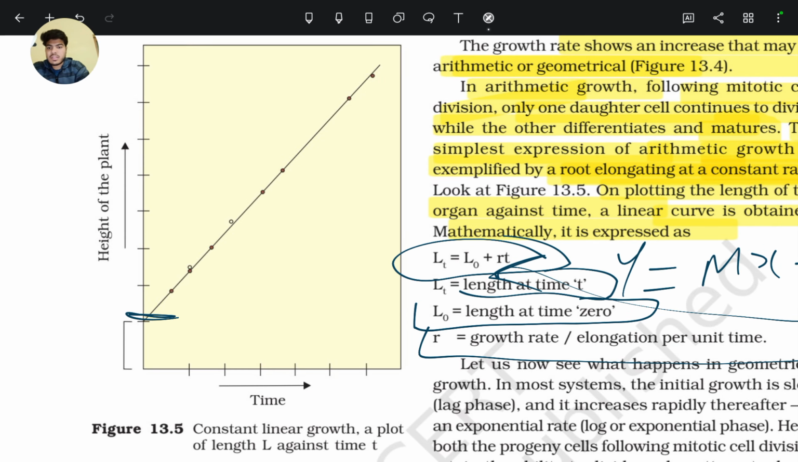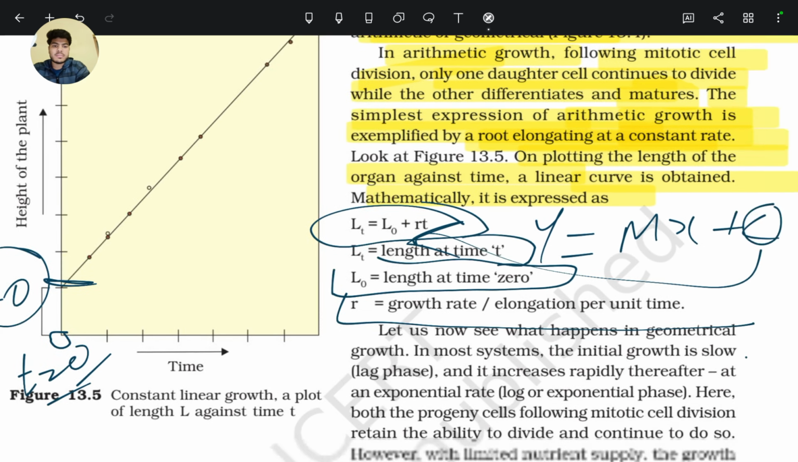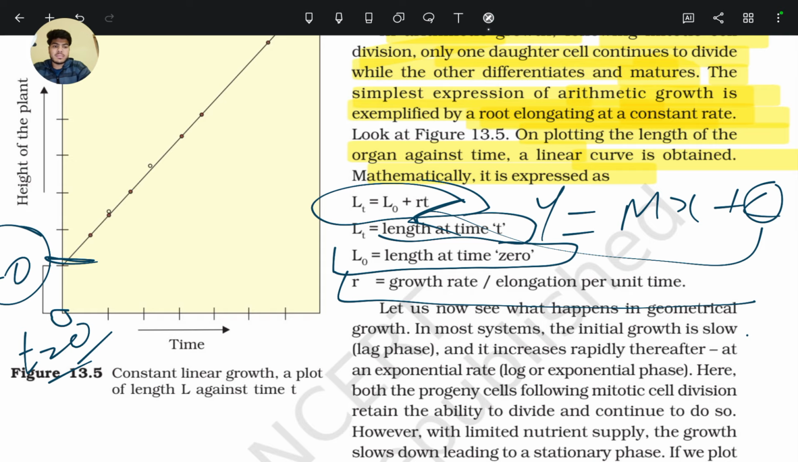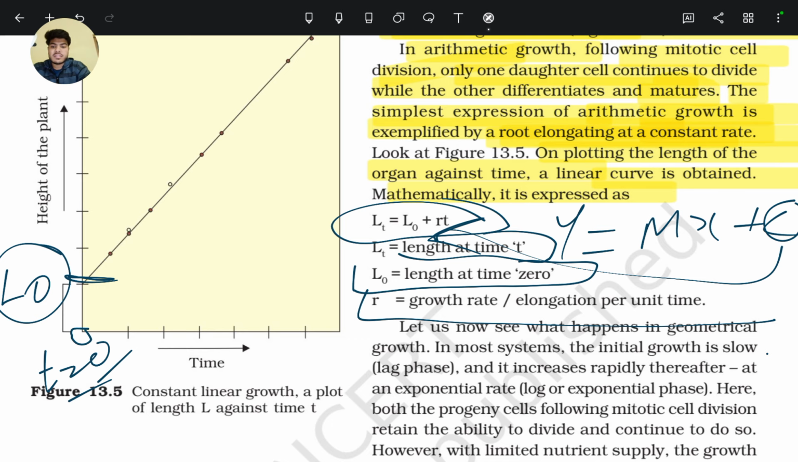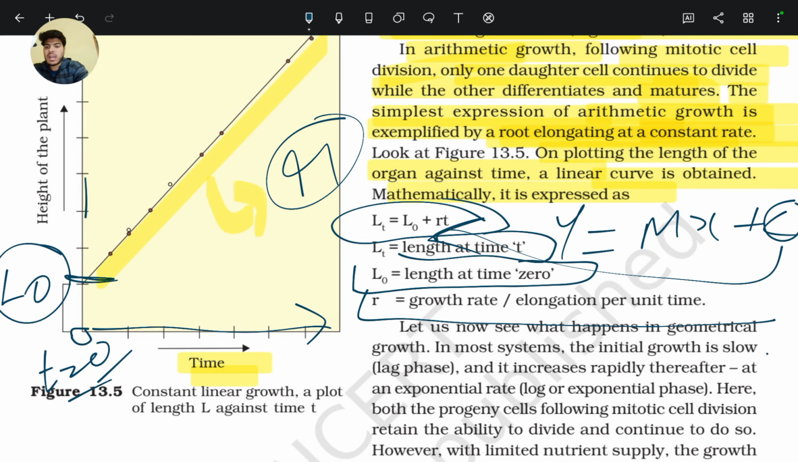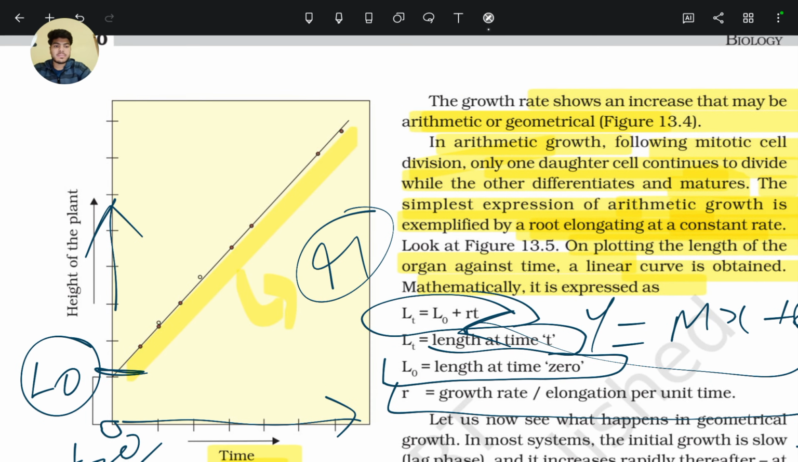So here this is the initial height of the plant. L naught is the initial height of the plant at, let's say, time t equal to 0, and m is the slope, and time is on the x axis, and r, that is the slope, is the growth rate or elongation per unit time. So as time increases, the height of the plant also increases. So this is an example of arithmetic growth.